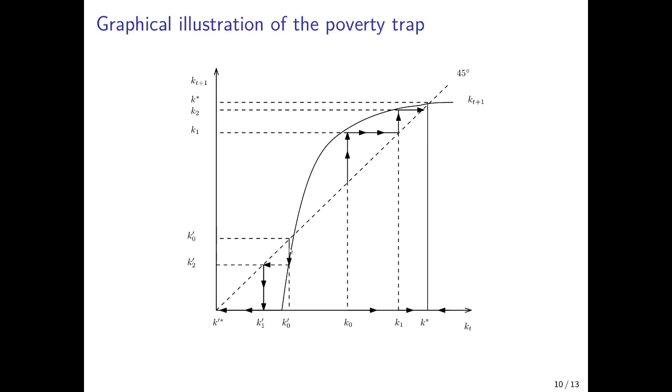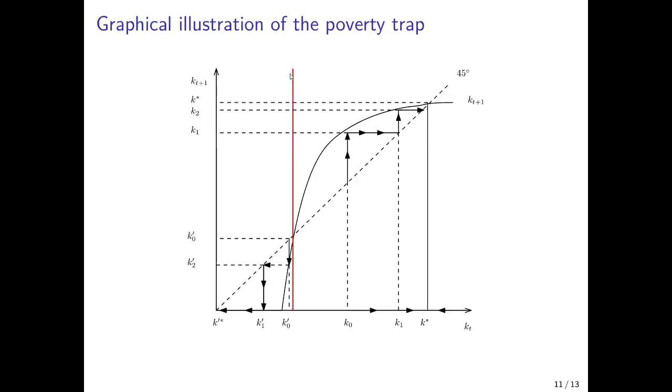However, what happens now when we are to the left of this unstable equilibrium? In this situation, we see that actually if we start with this level of the capital stock, that capital decreases. So in the next period, we have a lower capital stock than K0. The capital stock would only be K2. So we would actually converge to a situation with a zero capital stock over time. And the zero capital stock then is the poverty trap equilibrium, where the economy does not have capital. It's an agricultural economy and people just produce food as an output.